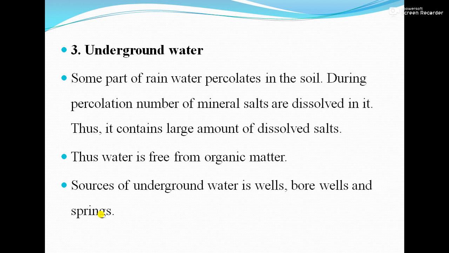This water is free from organic matter, and sources of underground water are wells, bore wells, and springs. As rainwater percolates through the soil, the gases mixed from the atmosphere get removed during this journey, and mineral salts from the rocks are dissolved in the underground water. So that is the third type of water, underground water.